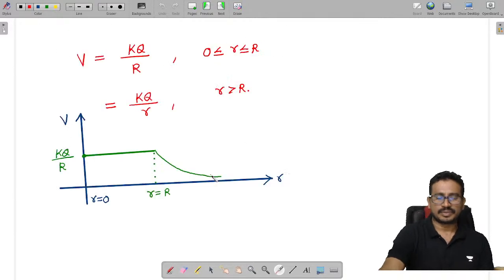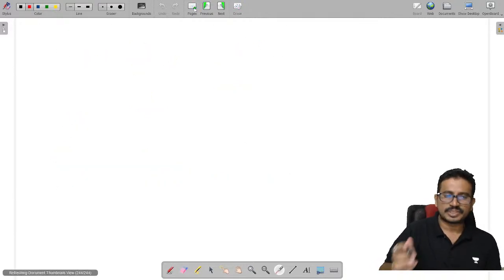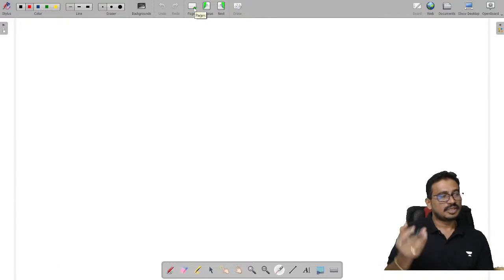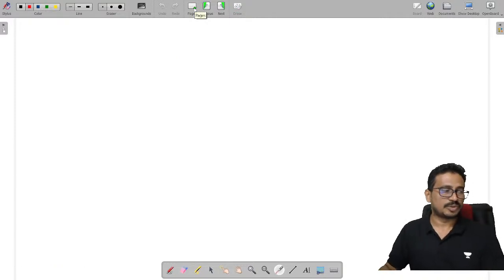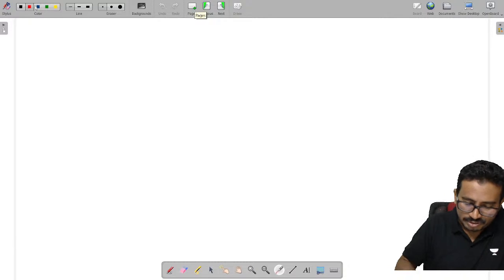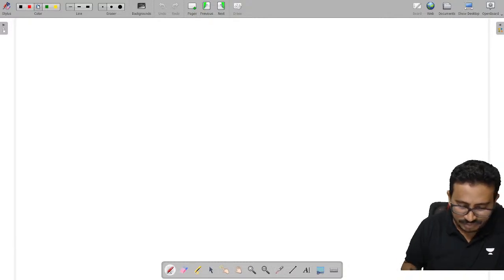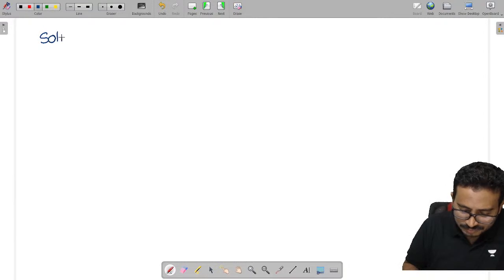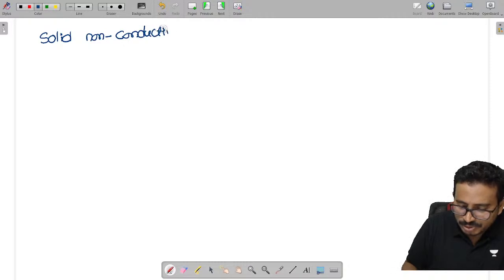Now we have discussed all three cases. Now let us take the fourth case, which is the most important. What is the figure? This is a solid non-conducting sphere. Mostly we can expect problems on this.